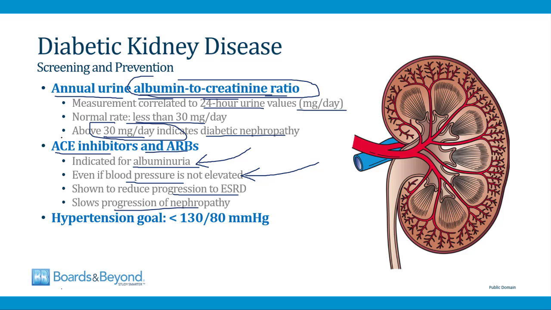And then besides treating patients who have albuminuria with ACE inhibitors and ARBs, another thing we do to prevent diabetic kidney disease is treating hypertension. And the goal for hypertension in patients with diabetes is less than 130/80. And this goal is identified in part in order to reduce the risk of development of diabetic kidney disease.